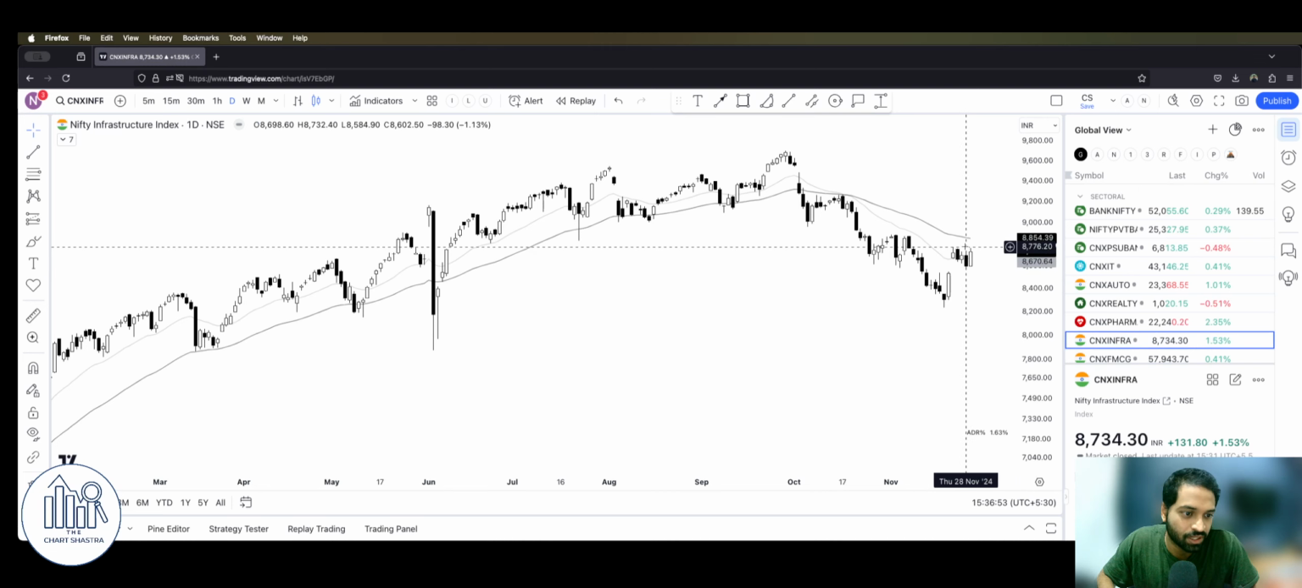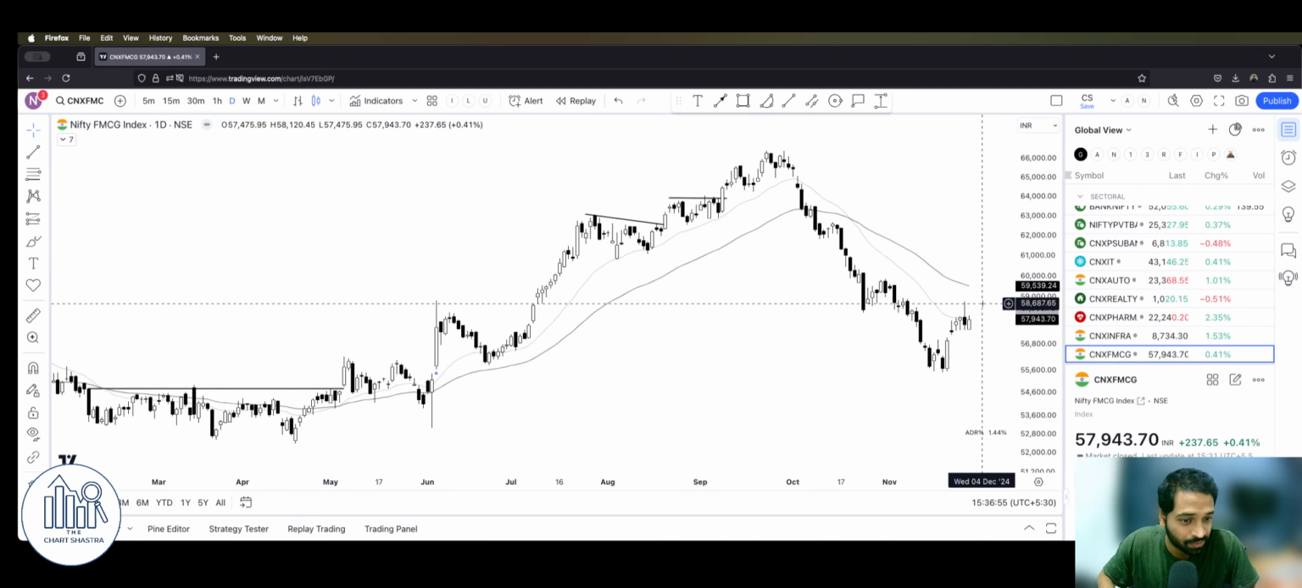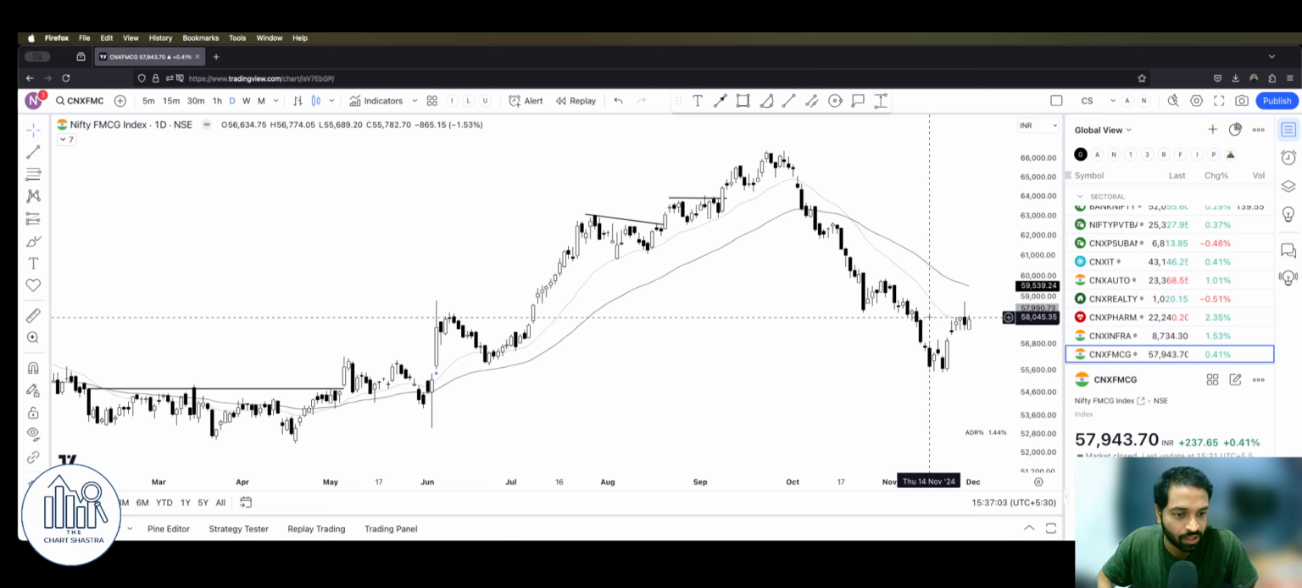Infra too, okay, relatively well. Coming to FMCG, not very good, right? Again, I tried to break out yesterday. I won't call this a breakout, but again, out of this mini consolidation area. But okay, today's closing is decent.